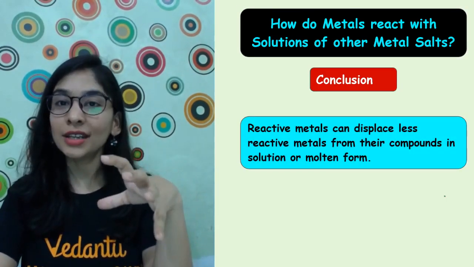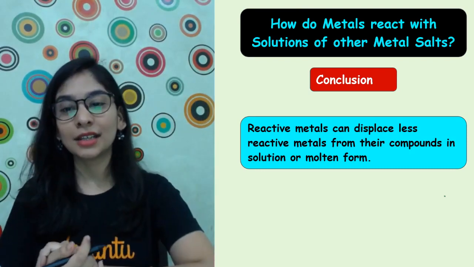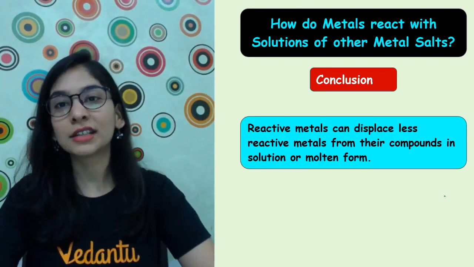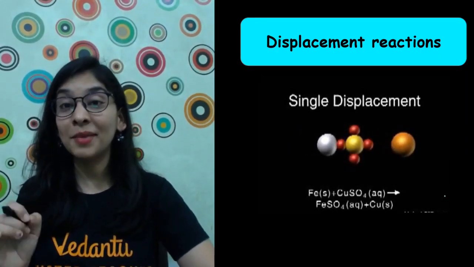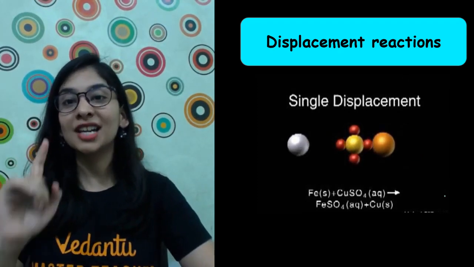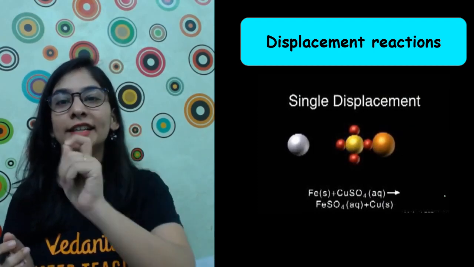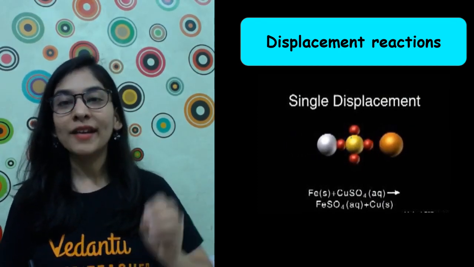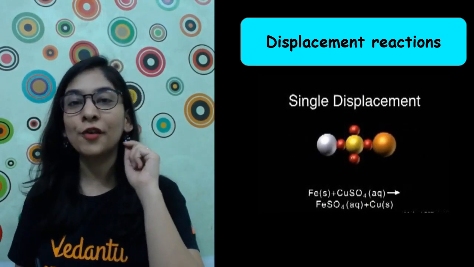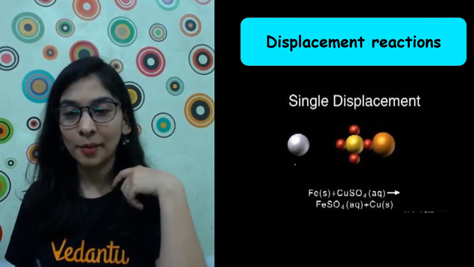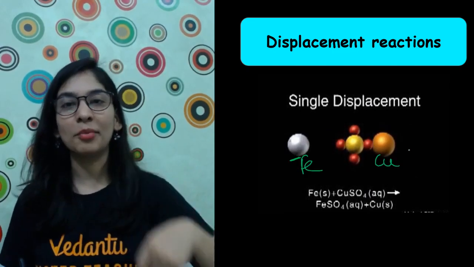So the conclusion is: a more reactive metal can displace a less reactive metal from its aqueous solution or in its molten form. So what kind of reaction is this? I think you remember it from the very first chapter, chemical reactions and equations. This is a type of reaction called a single displacement reaction, where a highly reactive metal displaces a less reactive metal from its aqueous solution or molten form. This is iron and this is copper. Iron is grayish white, copper is reddish brown.